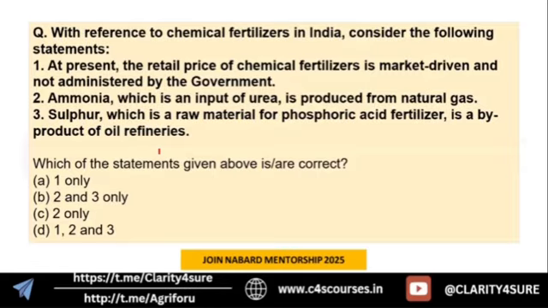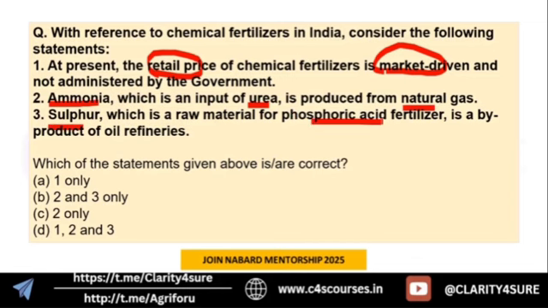Next, with reference to chemical fertilizers in India, consider the following statements. Okay, first is, at present the retail price of chemical fertilizer is market driven and not administered by government. Second, ammonia, which is an input of urea, is produced from natural gas. And third is sulfur, which is raw material for phosphoric acid fertilizer, is a byproduct of oil refineries.